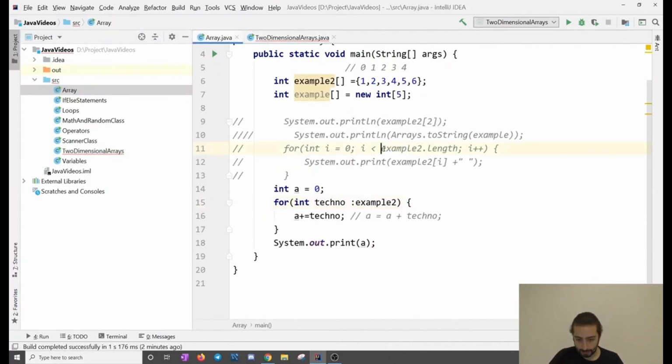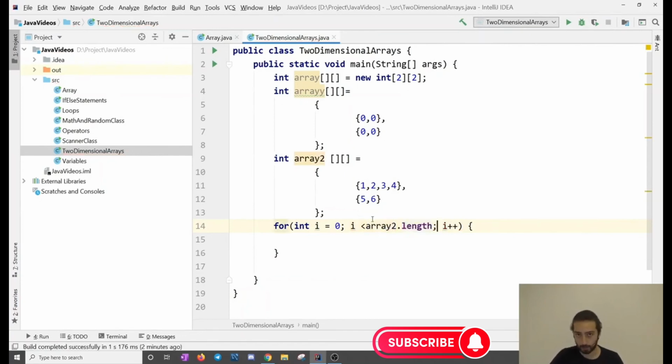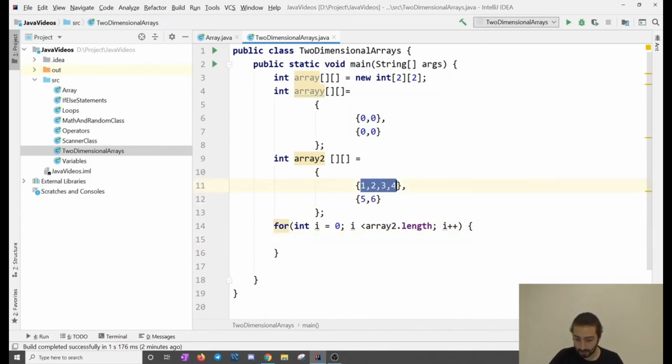So I will say for i, and do you remember how we did here? array.length, example array2.length, right? Now, as we do the same thing, we have two arrays here. One is this, and the second is this. If we say array2.length, what is this going to be doing? It's going to be taking the length of this. But if this changes here, see, this has 4 and this has 2 elements.